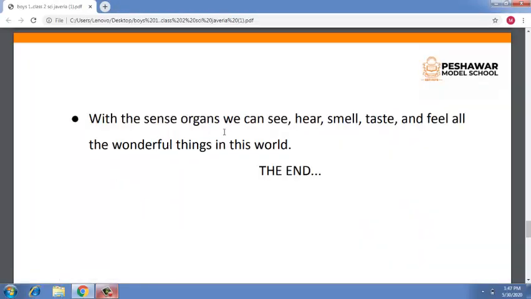With the sense organs we can see with our eyes, hear with our ears, smell with our nose, taste with our tongue and feel all the wonderful things in this world with the help of our hands.